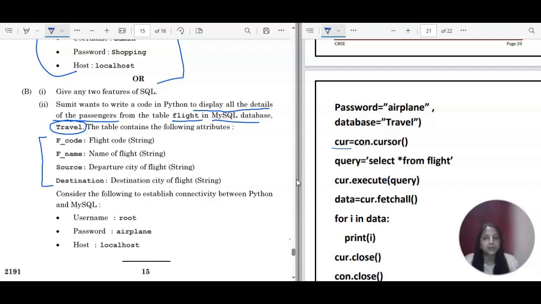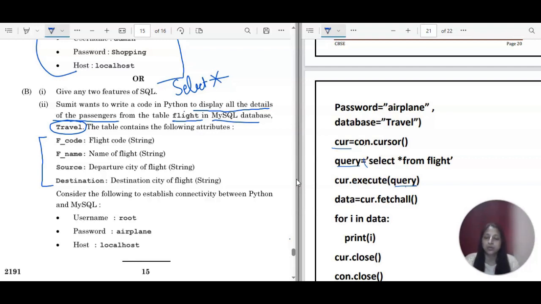So the query is to display all the details. So display all the details is select asterisk from, and the name of the table is flight, and the database is travel, which you have already taken. So you have query is equal to select * from flight. So that's all, and then you will take cursor.execute, and then you will write the query. You can write the whole query here also, anything is fine, or you can store it into a variable. That variable you can use in the cursor.execute function.